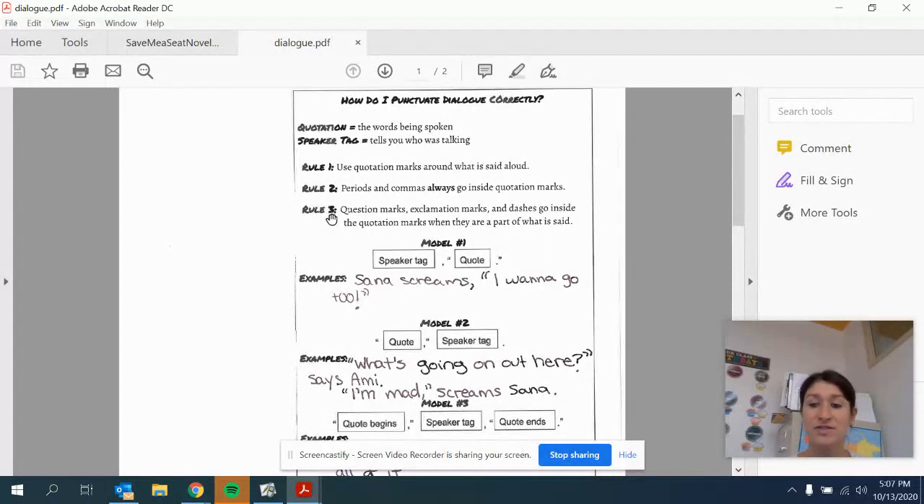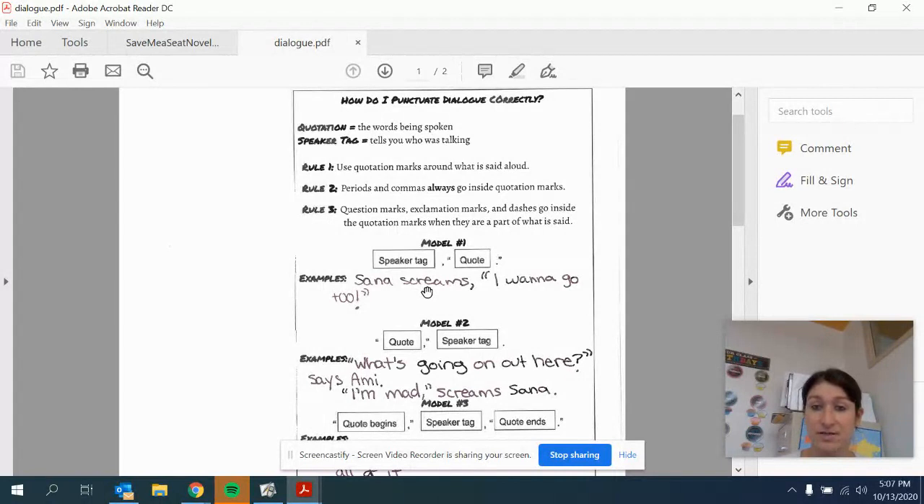So I used examples from this story, A Big Red Lollipop, and thinking about the characters here, they used great examples. The author used different kinds of speaker tags in different orders to make the writing a little bit more interesting. So here's our model: speaker tag, then we have a comma, and then the quote. So it would look like this.